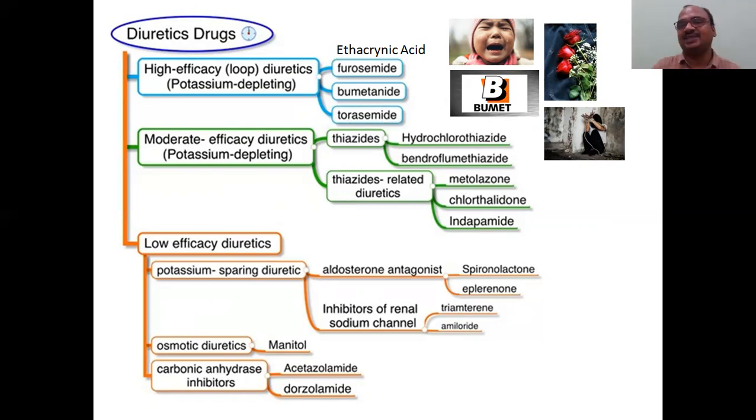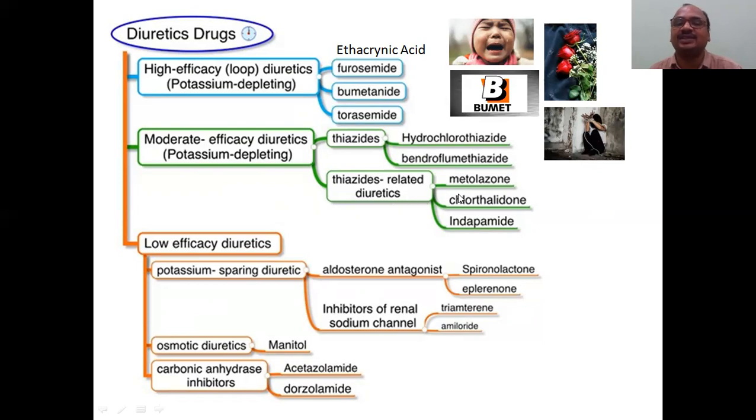Now moderate efficacy, thiazides are, keep in your mind, hydrochlorothiazide, HCl, hydrochloric acid, no? That you can keep in your mind. Bendroflumethiazide, this is not much important. Hydrochlorothiazide is important, HCl.